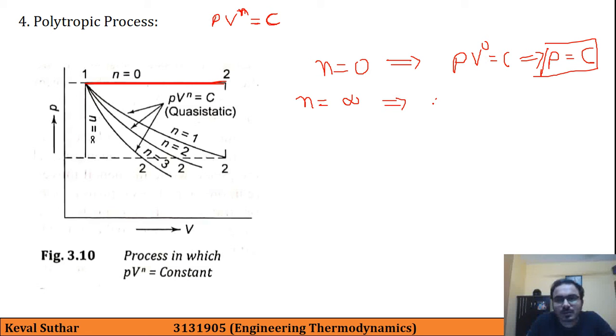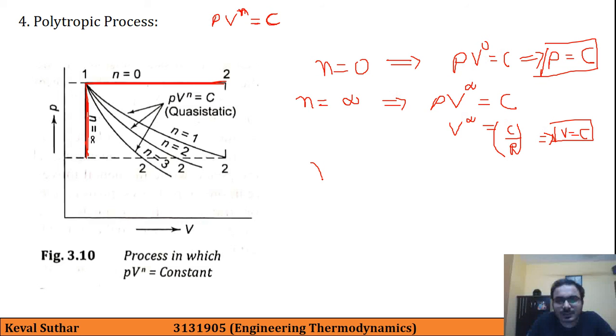which implies that PV raised to infinity equal to constant. So here V raised to infinity is equal to C upon P. So this will result in V equal to constant. So this is nothing but a constant volume process, that is this process.